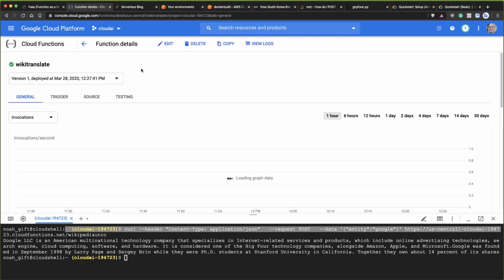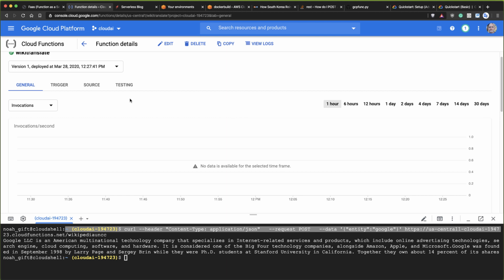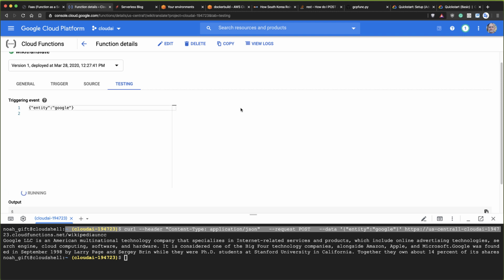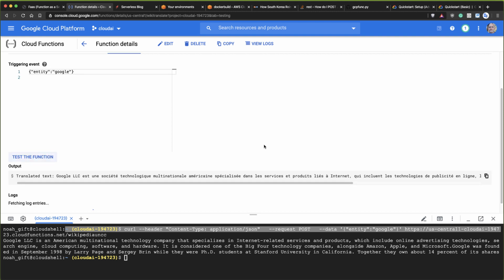I'm going to click on Wikipedia Translate here, and then go to testing, just like this. And then we'll put in the same thing. We'll put in entity, and we'll do Google, and then that will translate it to French, hopefully. There we go. So pretty cool that you can automatically do that.